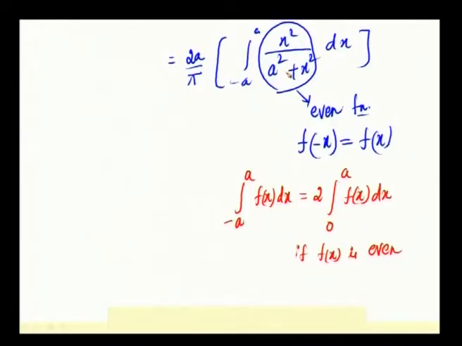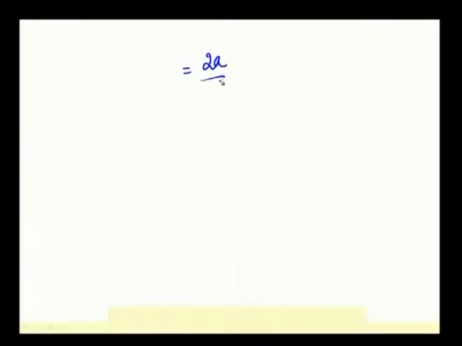This is one of the properties of integration. Here the integrand is an even function and the limits are also from minus a to a. So, we can write this as 2 times integral 0 to a. So, this happens to be 2a by pi times integral 0 to a of x square by a square plus x square dx. We have used the properties of integration.